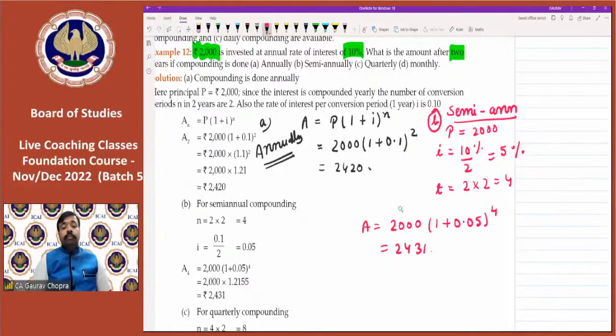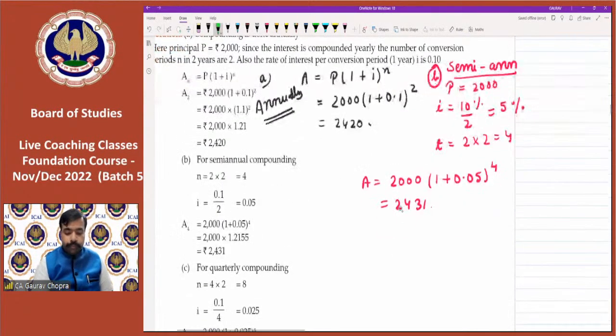So we have to convert both rate as well as time. For time, we have to multiply, and for rate, we have to divide. So let us try the third one. The third one is quarterly. So C portion, quarterly.